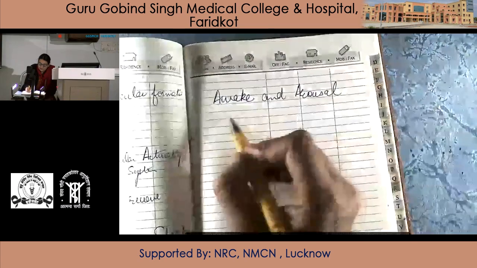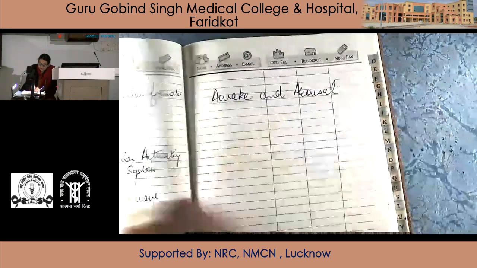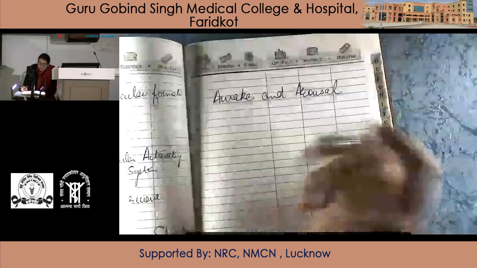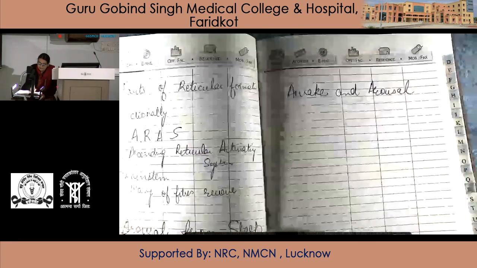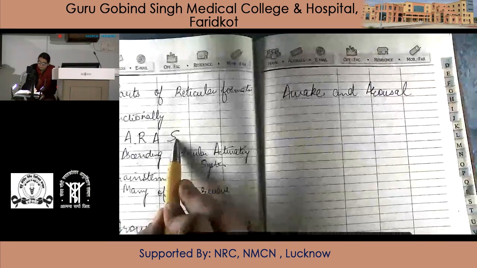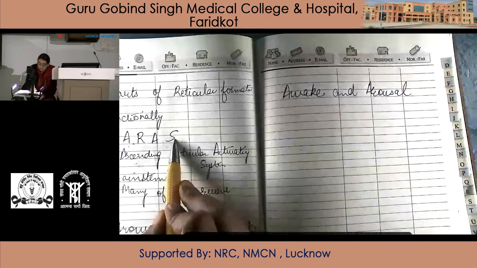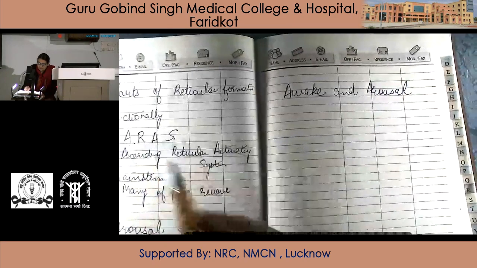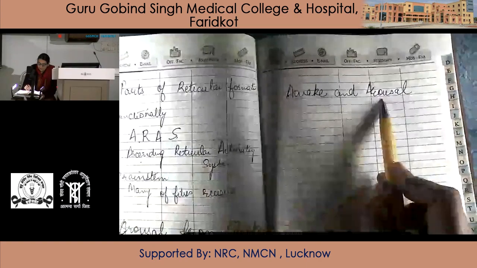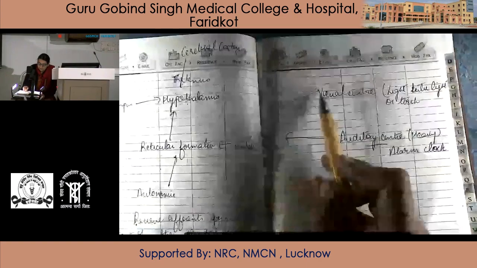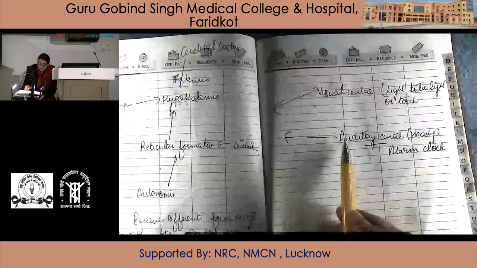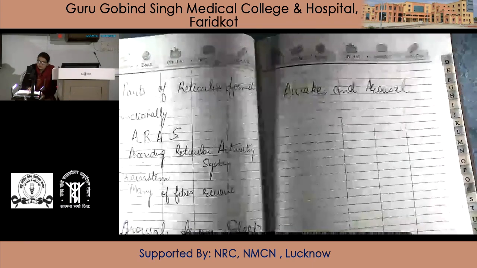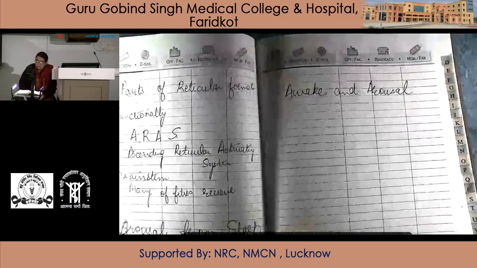So this is under the main control of the ascending reticular activating system. This part is more important. The ascending reticular activating system is important for awakening and arousal, through the visual and auditory centers, which project through collaterals into the reticular formation, then the hypothalamus, and then the thalamus.